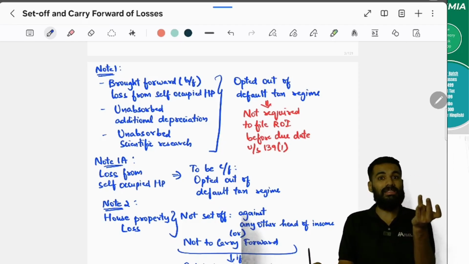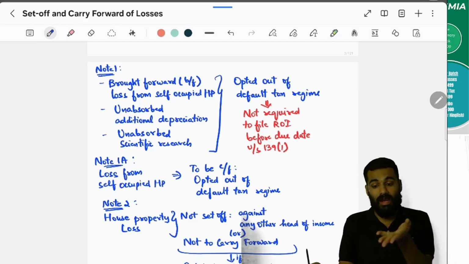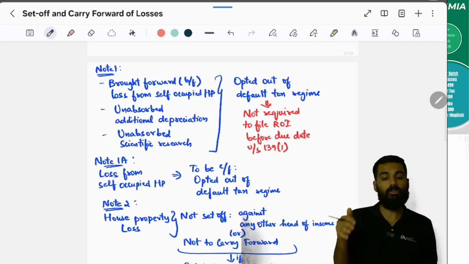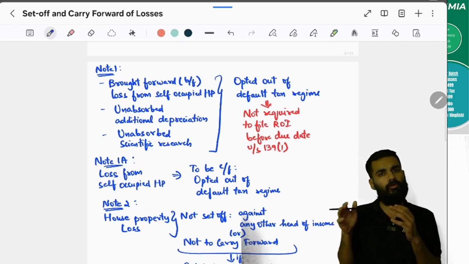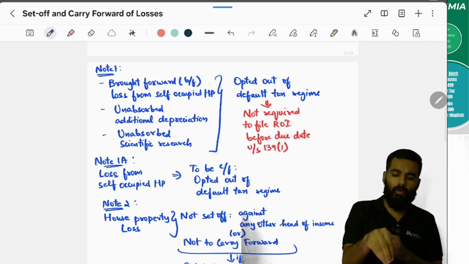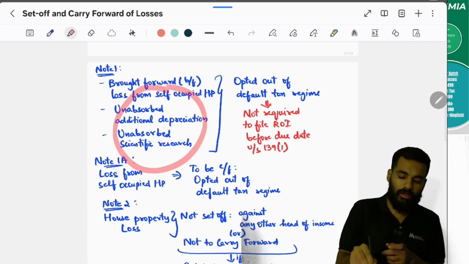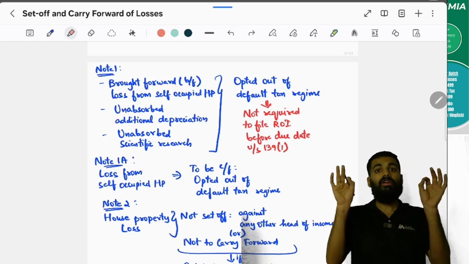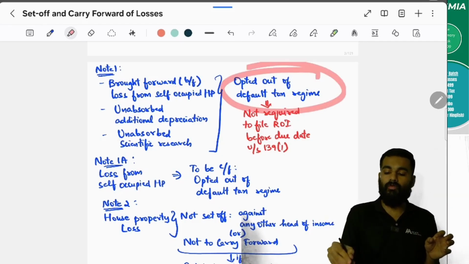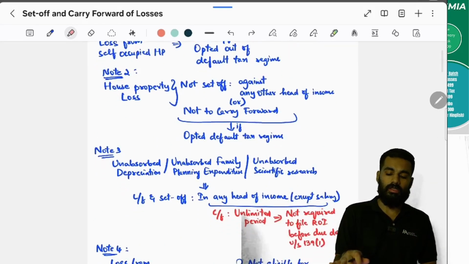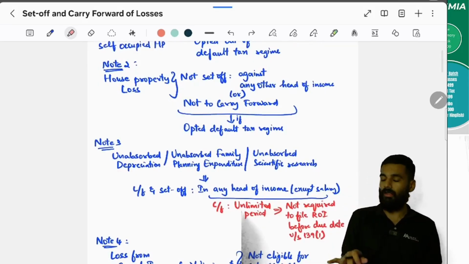Or next, unabsorbed additional depreciation. This also we have to anyway opt out of default tax regime. And loss from self-occupied property. This also we have to opt out of default tax regime. So generally, if there is a loss in any of this, which means we have already opted out. If we do not opt out, then the situation will not at all arise. Yes or no? Yes.